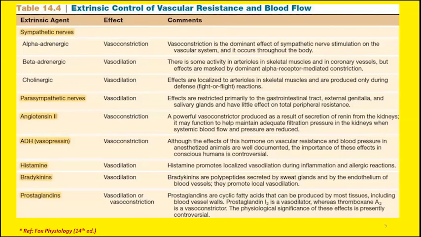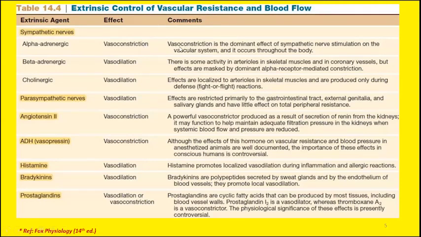And it all depends on the type of receptor. For example, if we discuss the effect of sympathetic nerves and parasympathetic nerves on the blood vessels, on the vascular system, almost all the sympathetic nerves are vasoconstrictors. So they tend to increase the resistance of the blood vessels.